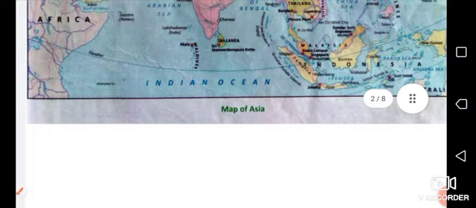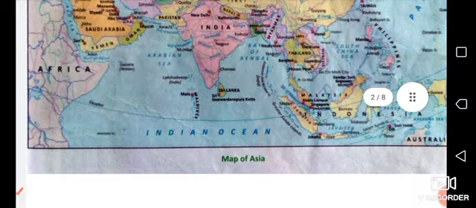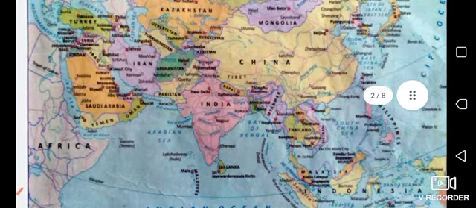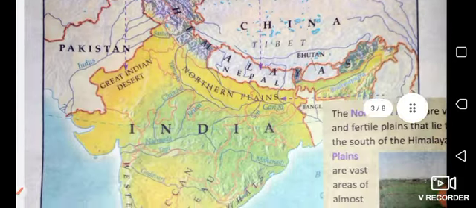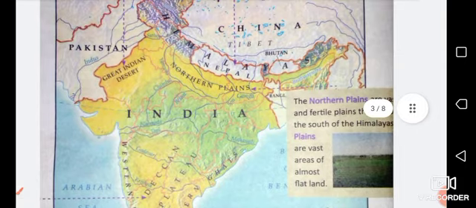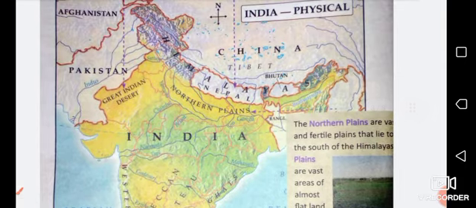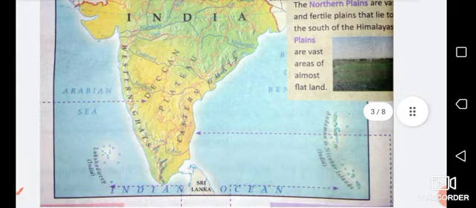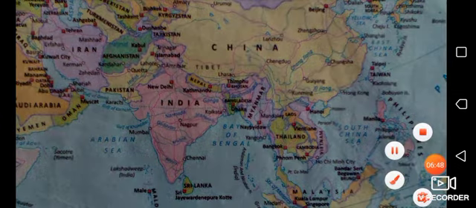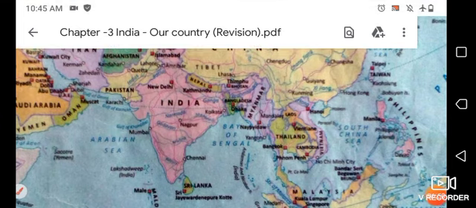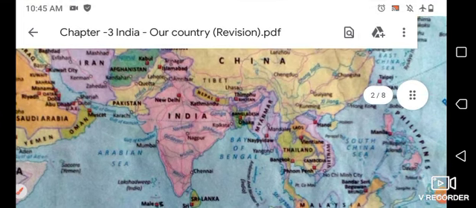So this was the political map of Asia, and now we will talk about India. This is the physical map of India. In this map we can see the plateaus, the plains, the desert, everything of India. So firstly students, let's talk a little bit about India in this map only.